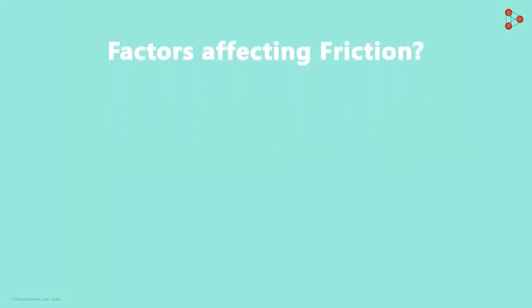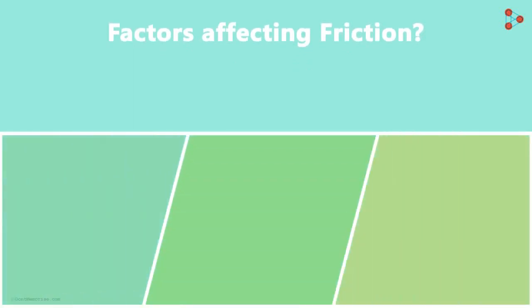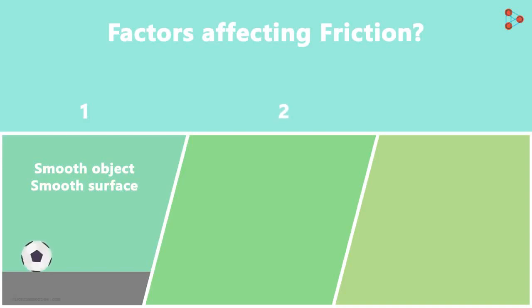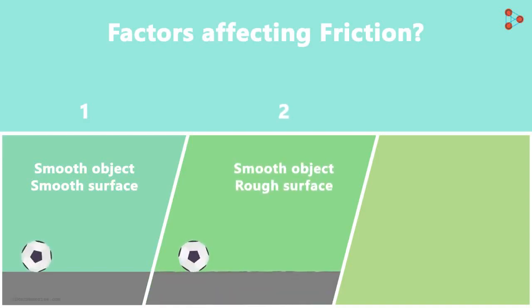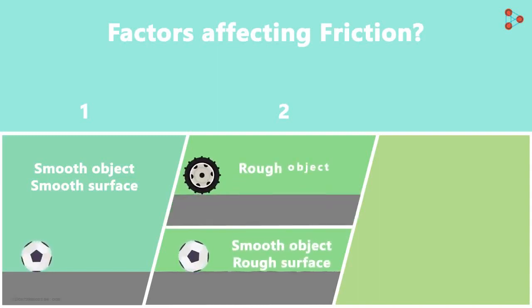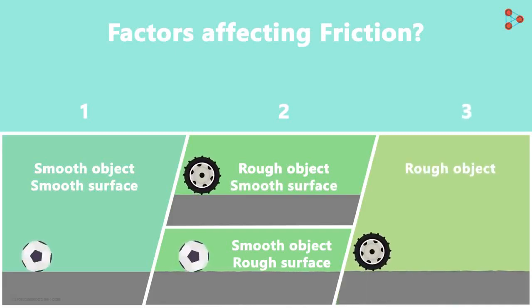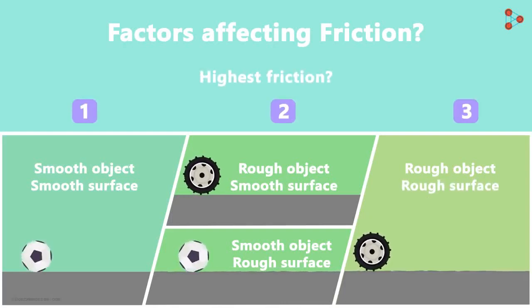Let me give you 3 situations and then you tell me what it depends on. The first situation is when an object with a smooth surface is moving on a surface which is very smooth. Second, the object has a smooth surface and the surface on which it moves is rough. Or the object has a rough surface and the surface on which it moves is smooth. And in the third case, the surface of the object as well as the surface of the table is rough. In which situation do you think will the force of friction be the highest?